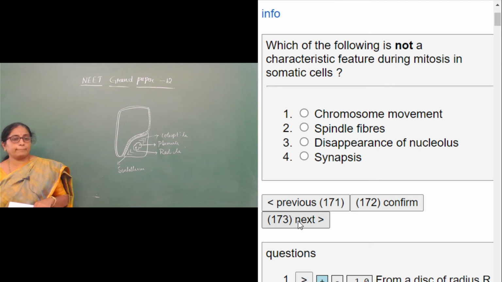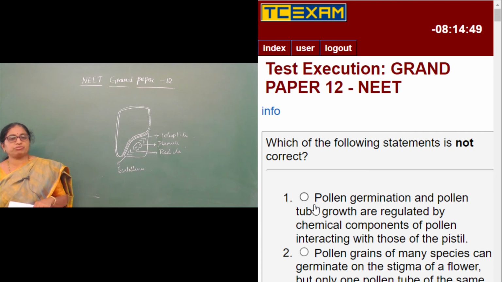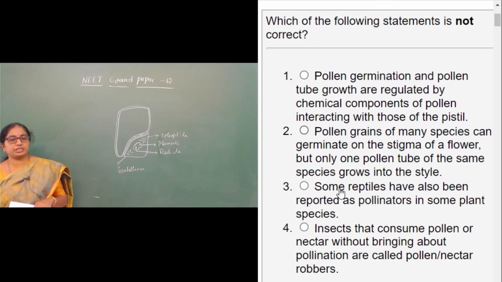Synapsis is not a part of mitosis, but it is a part of meiosis. Therefore, moving on to the next question, question number 173. Which of the following statements is not correct?